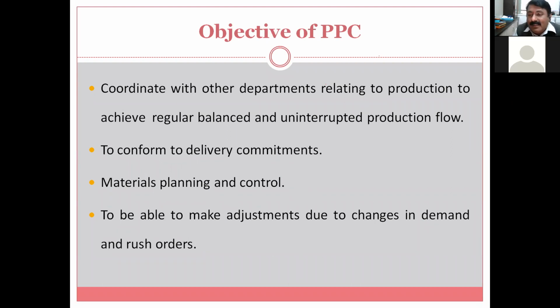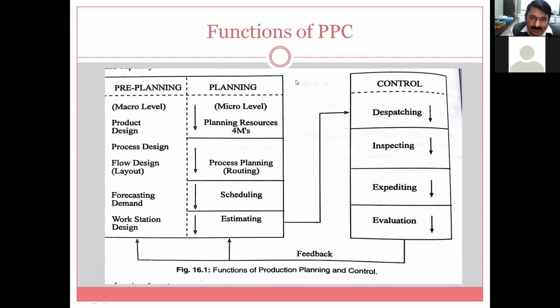So you cannot say that we are not making this. Let us go for outsourcing. Let us make the different parts from different outsourcing, go for subcontract, whatever. But you should be able to cope with the different orders, and immediate rush orders. So you should be in that production planning aim. We should be in a position to make adjustments in whatever plan due to changes in the demand and changes in rush orders.